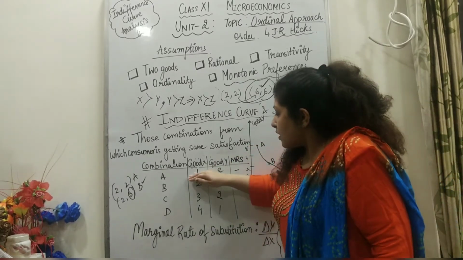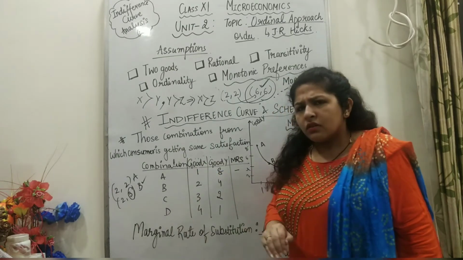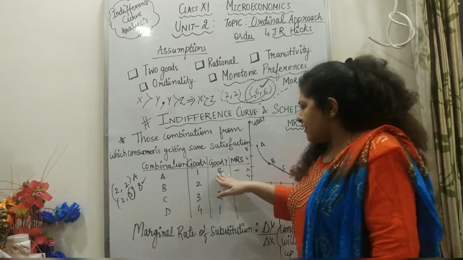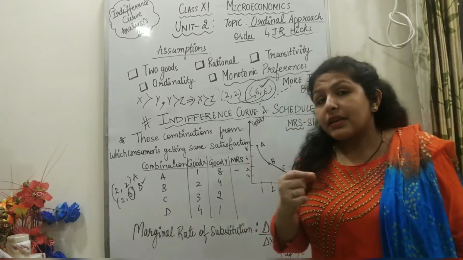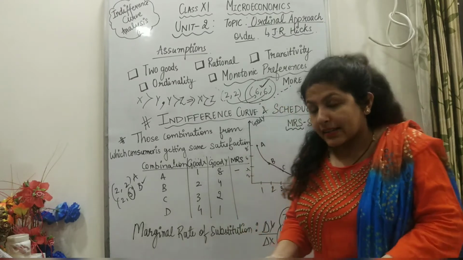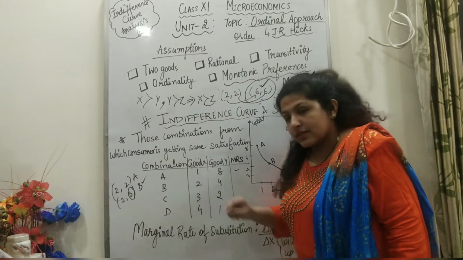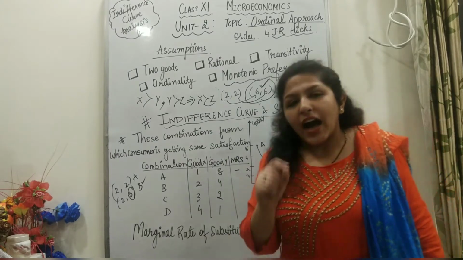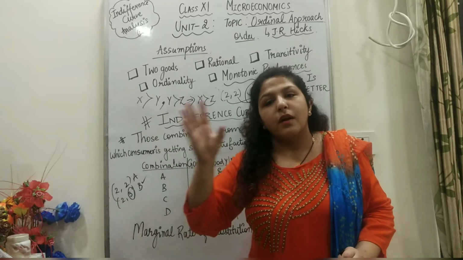Let's assume you are consuming bundle A, (1,8). So you are saying, I'm having more of Y and less of X. X is only 1, but I'm eager to buy X, so I will consume more of X. And in the beginning, are you willing to sacrifice more of Y? Yes, I want X, so anyhow take more from me.